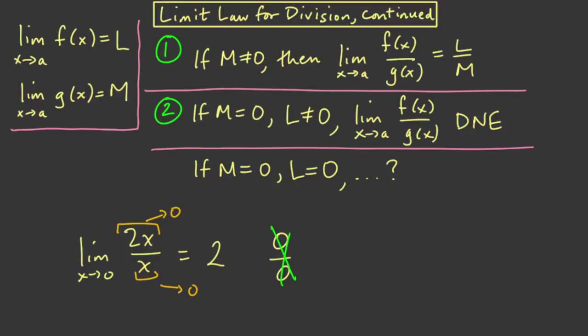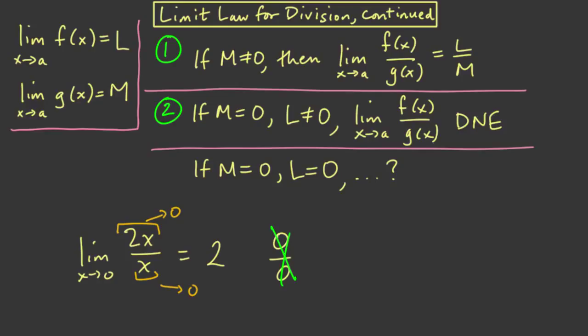Well, almost everywhere it's 2. It's not equal to 2 when x is 0, but when we're taking the limit as x approaches 0, what happens at x equals 0 doesn't matter. So this quotient is 2 everywhere that counts, and so its limit is 2.